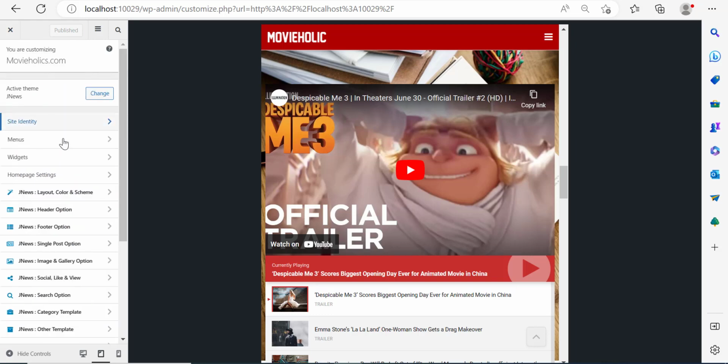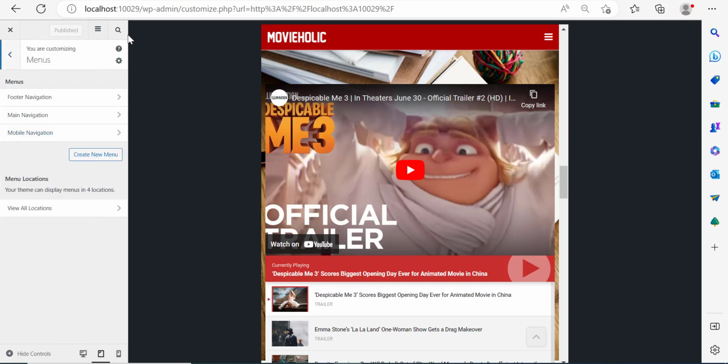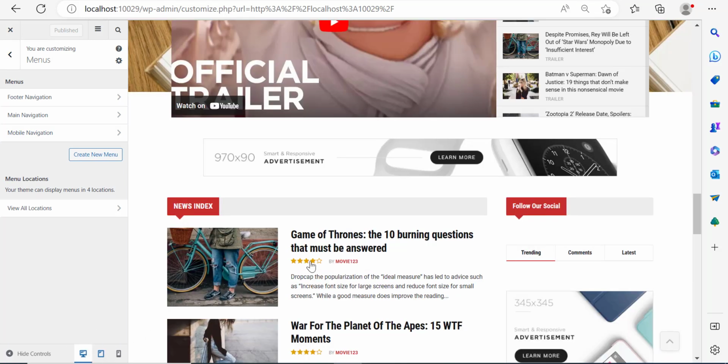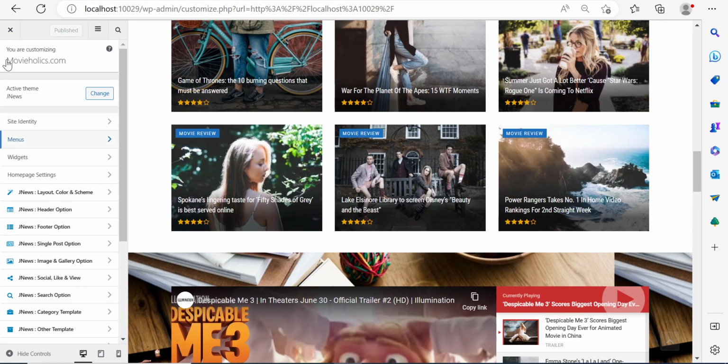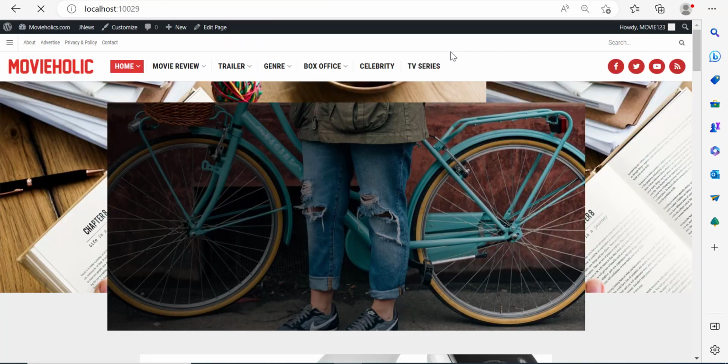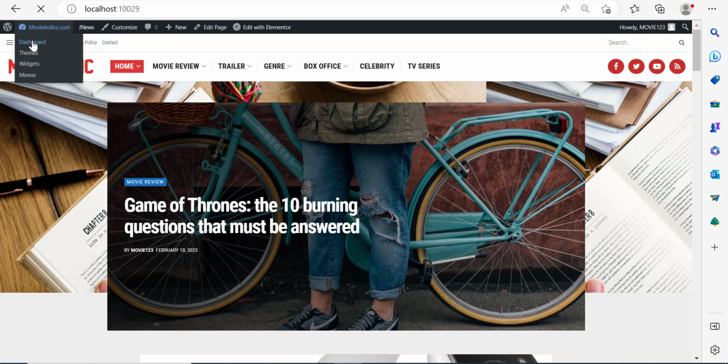So I'm going to go out now, and let me take you for a walk over here to show you the menus that exist. First of all, let me click on desktop view, and make sure that you publish by clicking publish to save the changes. And let's go out to the WordPress dashboard so that I can show you. Click the X button, and let me show you the menus that exist. Basically, we have 3, but let's go through them all. So I'm going to click over here, go to the dashboard.